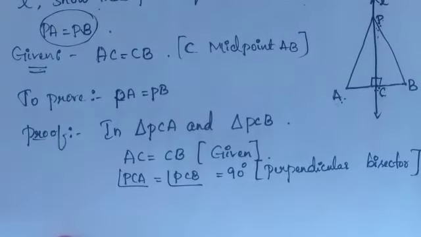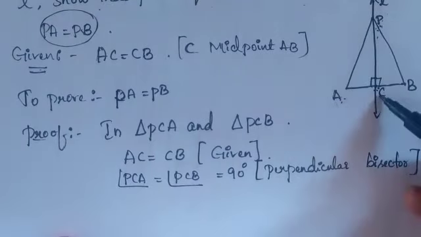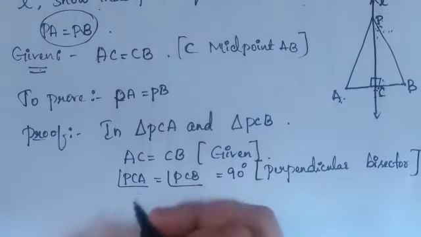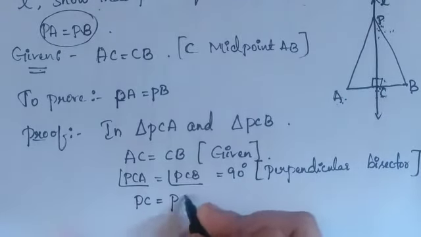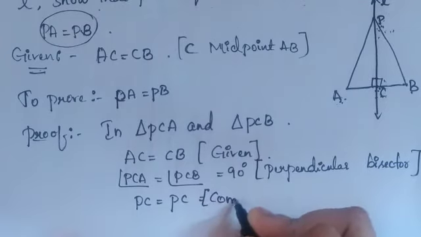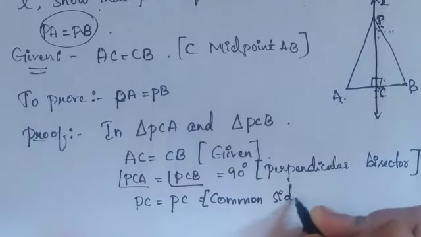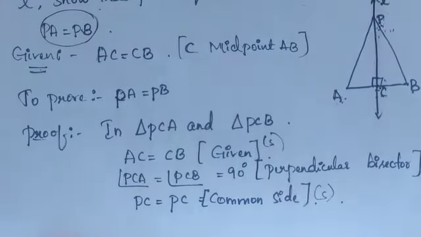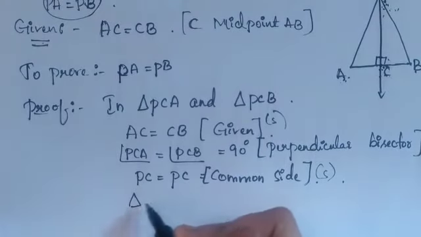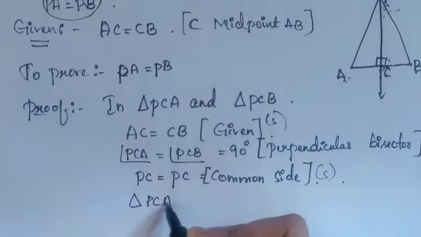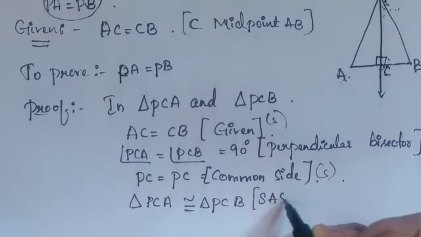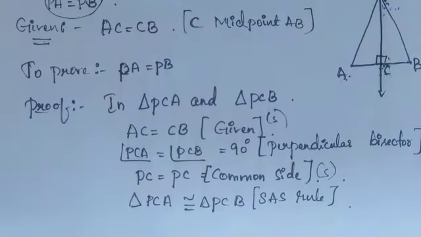Now, which is the third condition? You can see here, in triangles PCA and PCB, which is the common side? PC is common. So I can write PC is equal to PC because it is a common side here. So this is the side, this is the angle, this is the side. So by SAS rule, I can write triangle PCA is congruent to triangle PCB. By SAS rule, these two are congruent to each other.